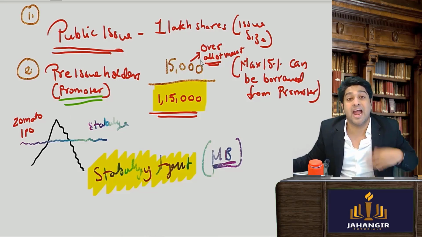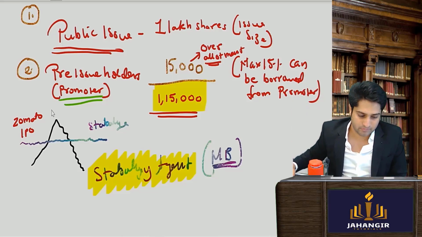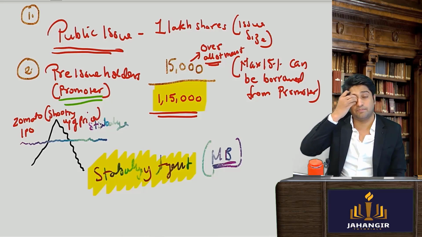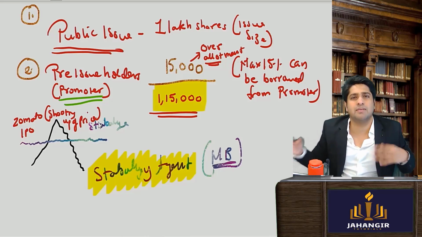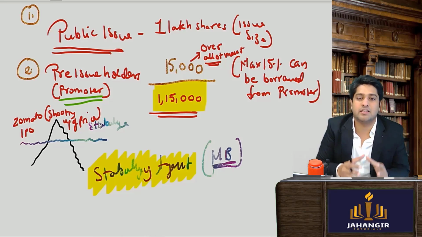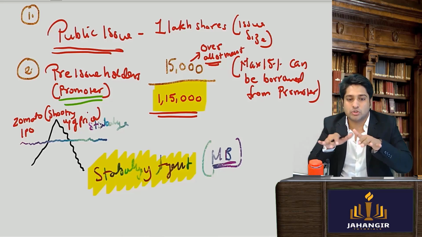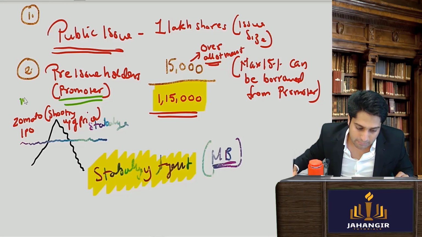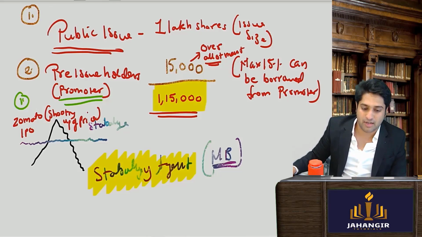So over allotment helped me against a random shooting up of price. Understood till here? It is like demand and supply. Since the demand was so much and the supply was only 1 lakh, and now the supply is 1,15,000, somewhere the price is stabilized. This is the first scenario. And normally people understand only this, but there is a very important second aspect also, which is about downfall.